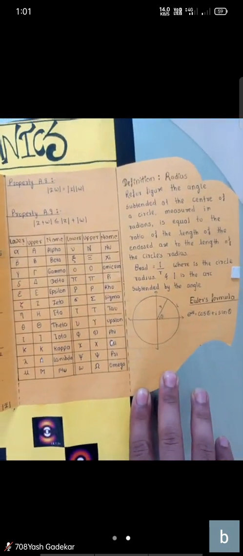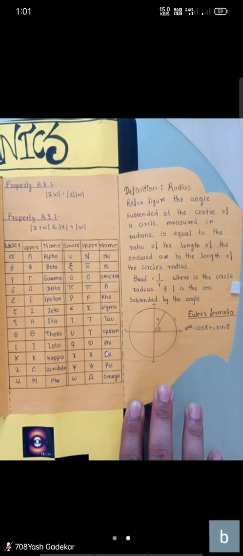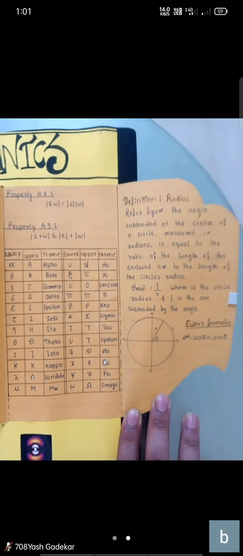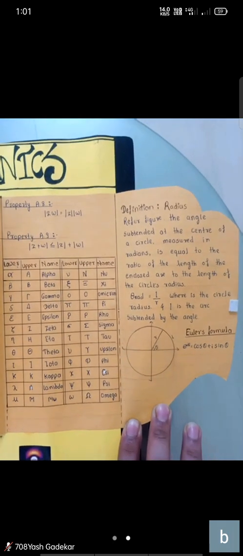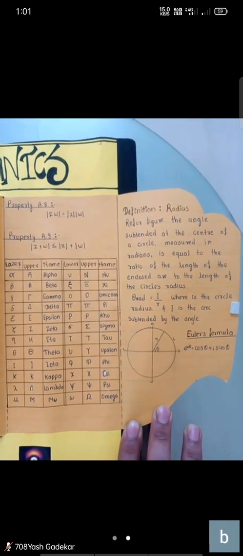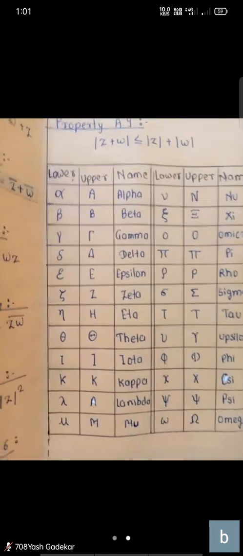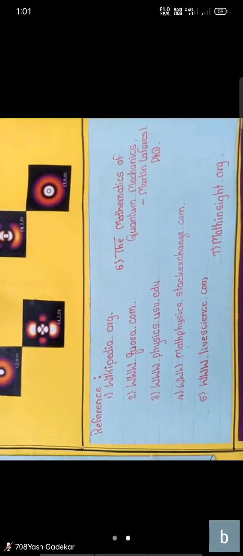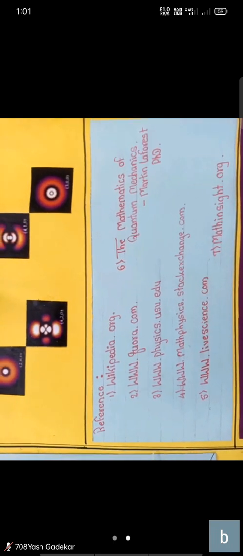Definition, radius. Refer to the figure, the angle subtended. As we see here in the circle, we can know the concept of Euler's formula, that is e to the power i theta is equal to cos theta plus i sin theta. Here we have shown all the needs of the advanced mathematics and the basic mathematics used in quantum mechanics. So we hope that you have found our project informative, and thank you.